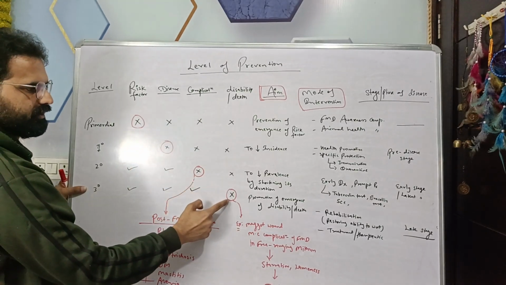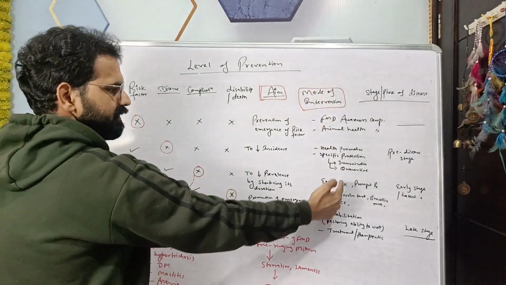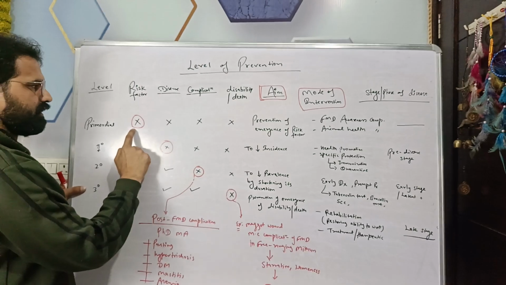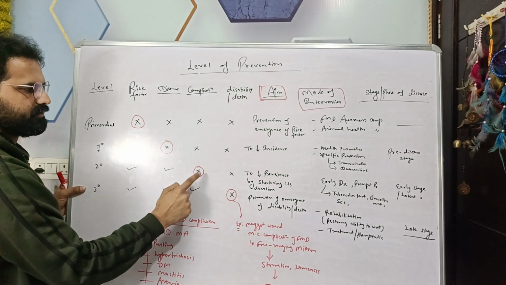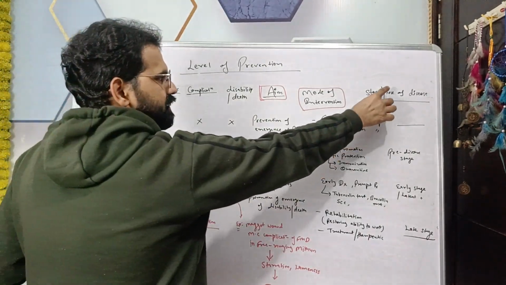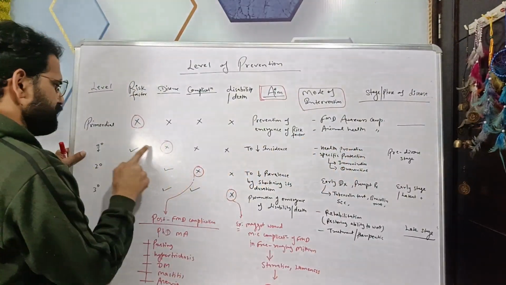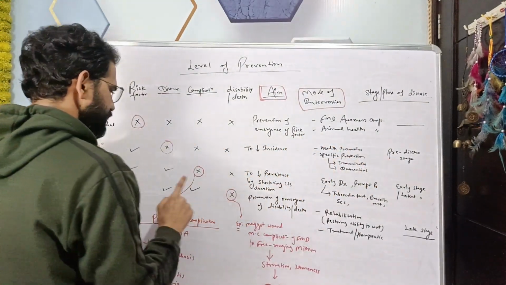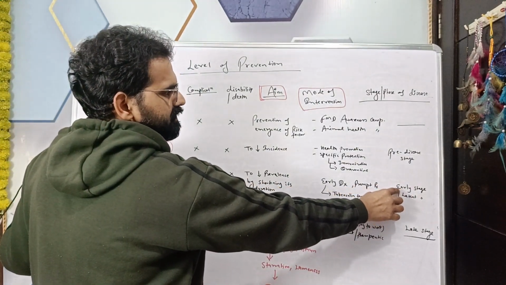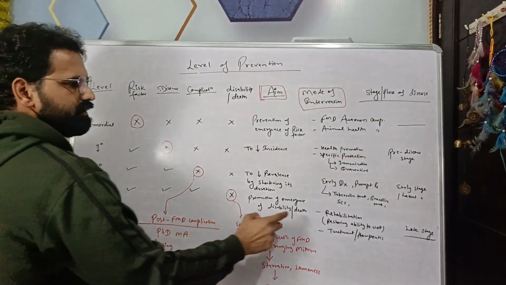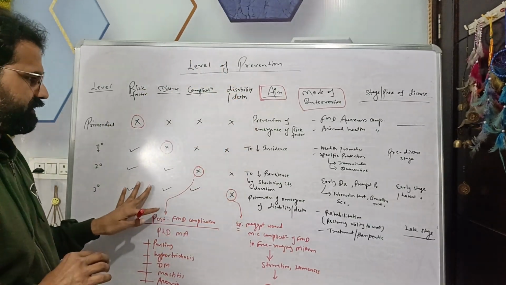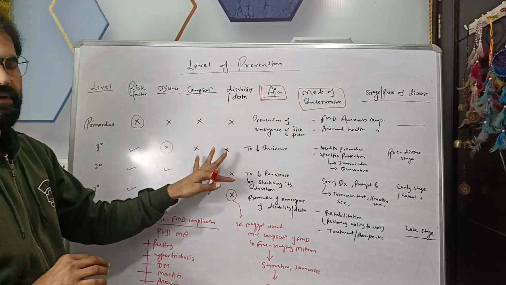So these are our aim, and these are the interventions with the help of which we can prevent the emergence of risk factor or disease or complication or death of the animal. And these are the stages of the disease. Disease is not present, so pre-disease stage. Disease is present, but symptoms are not yet there, latent stage, early stage, and this is the late stage of the disease. So these were the levels of prevention with example of FMD virus.